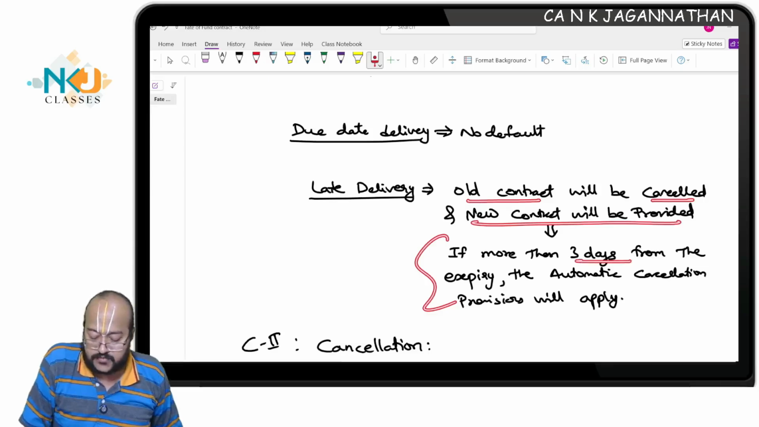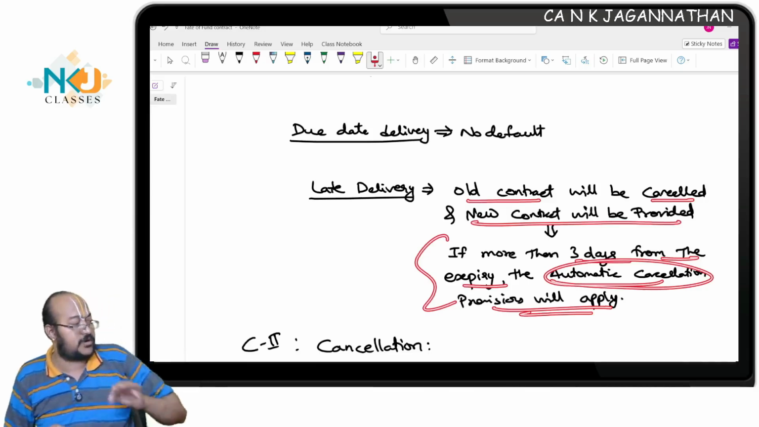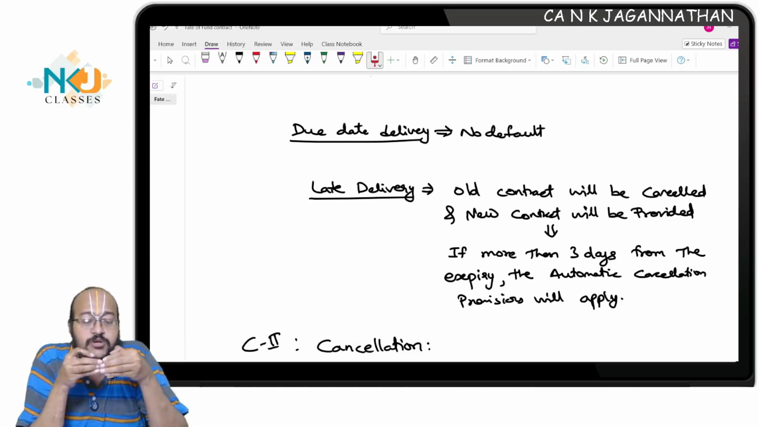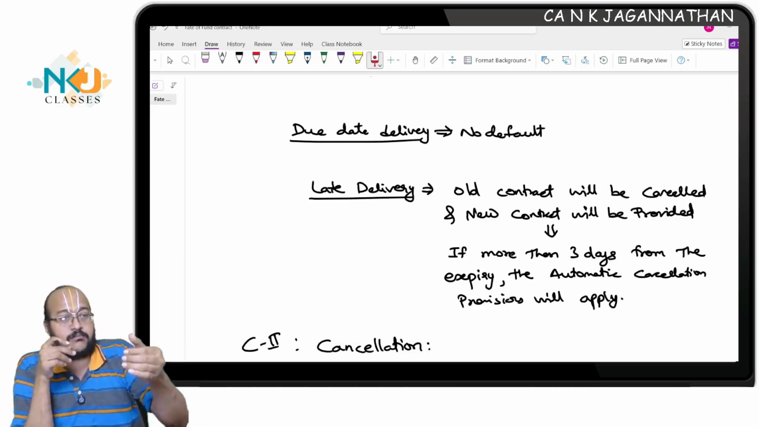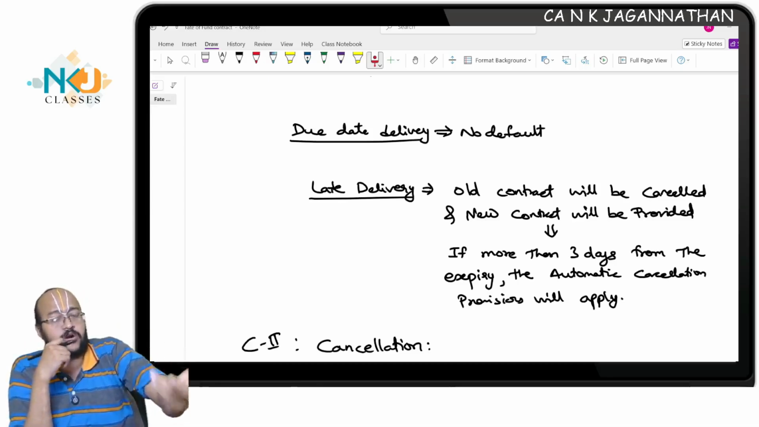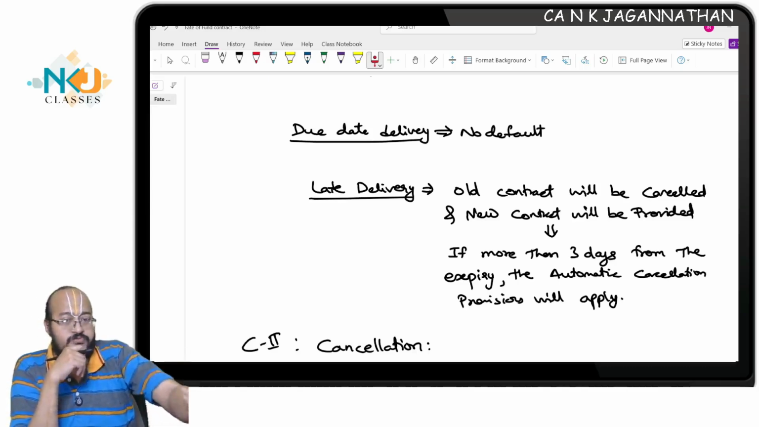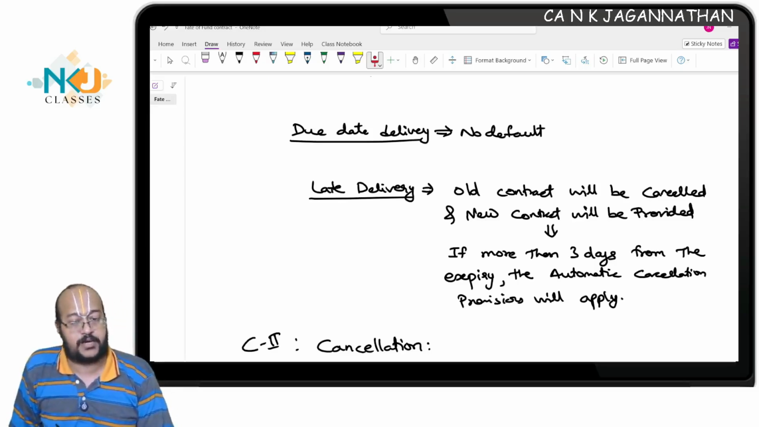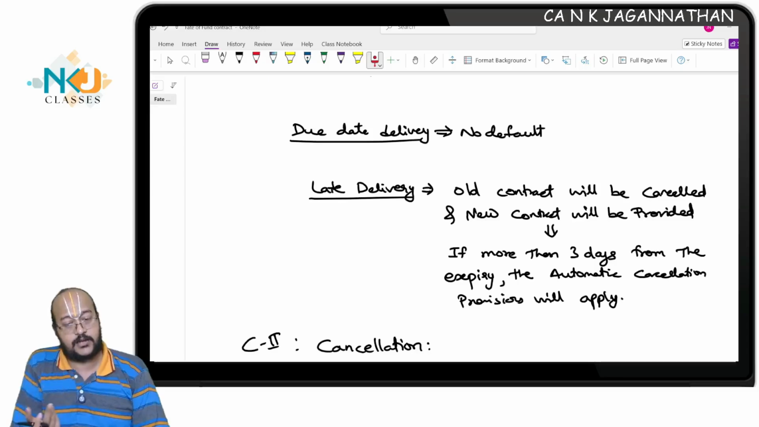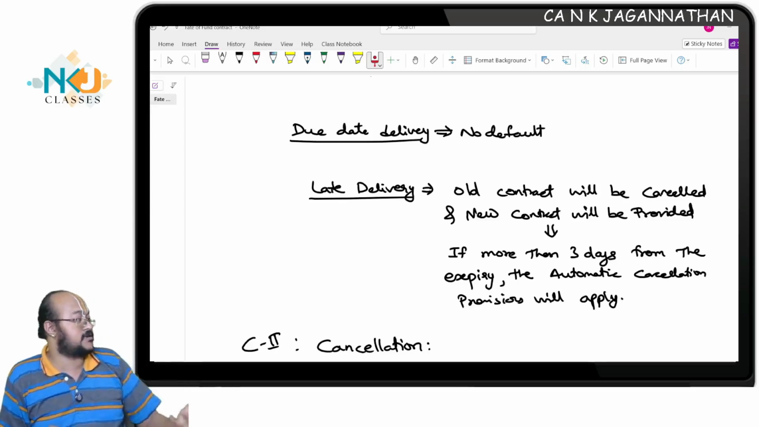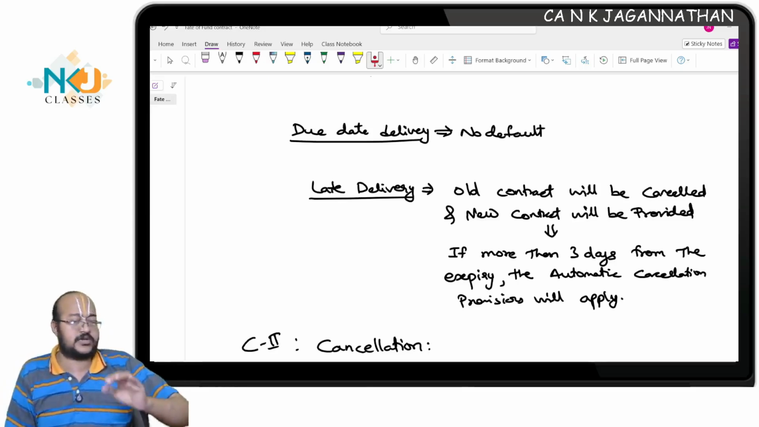If more than 3 days from the expiry, the automatic cancellation provisions will apply. Generally what happened? Late delivery. Say you enter into a contract maturing on 31st of December, and you did not come even on 3rd of January, which means the automatic cancellation provisions will apply. If you come on 1st January, then also cancellation will be applicable, but not automatic cancellation. There is a difference, I'll tell you.